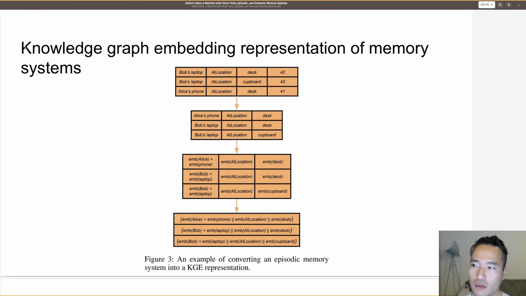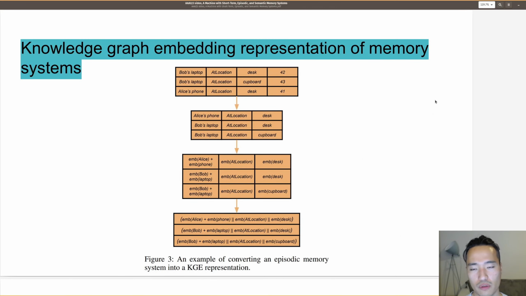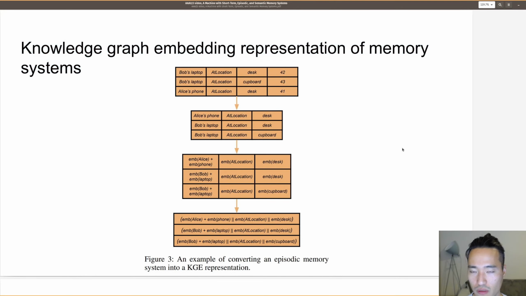And so what is the knowledge graph embedding representation of memory systems? Like I said, each memory system is a knowledge graph. They have to be converted into numeric values. This is an example of converting an episodic memory system into a knowledge graph embedding representation. This is an episodic memory system of the agent. It has 3 memories: head, relation, tail, and the timestamps. Then we order them by time. So this one comes first, this one comes second, this one comes third. After this, we have a list of ordered memories. We can just remove the time values to get a more compact form.